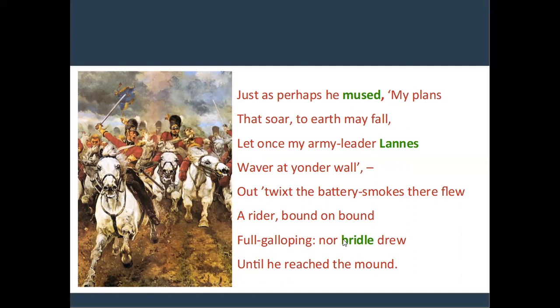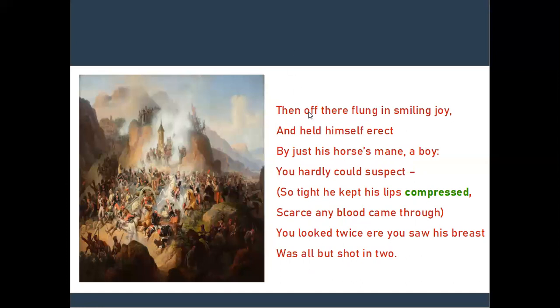Next, shall we move to the third stanza? Then off there flung in smiling joy, and held himself erect by just his horse's mane, a boy you hardly could suspect. So tight he kept his lips compressed, scarce any blood came through. You looked twice ere you saw his breast was all but shot in two.